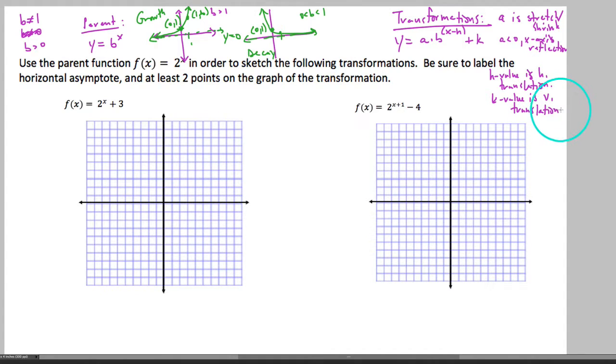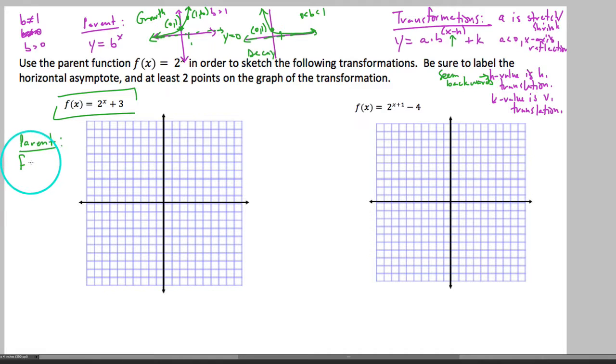Now recall about h values, using what you've known about them in the past, we can say that they seem backwards. That is, when you look at the form of the function up here, it has a subtraction sign in front of it, and so it's going to represent itself opposite of what it really is. So in terms of graphing these, if I wanted to graph f of x equals 2 to the x plus 3, then really what we'd start with is the parent. The way this works is always graph the parent function first.